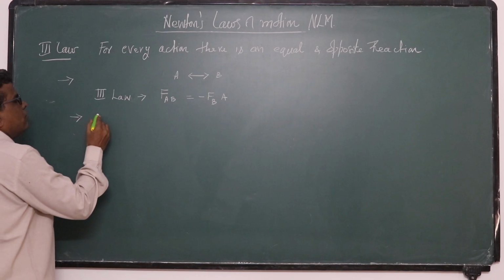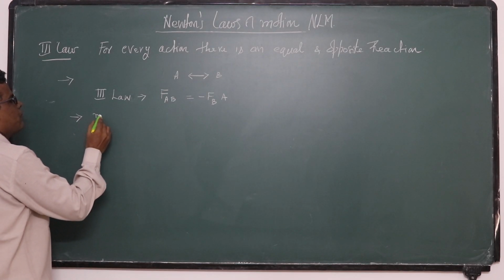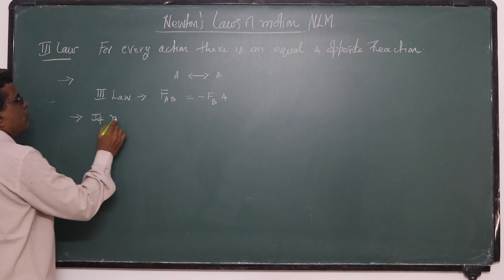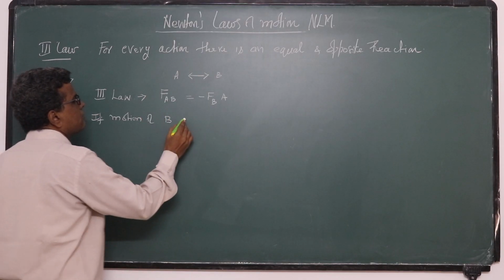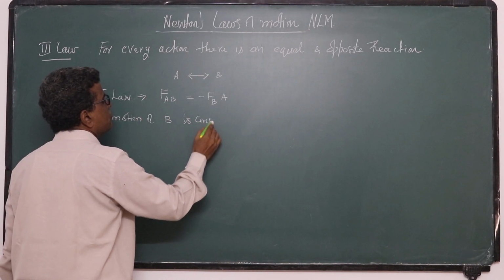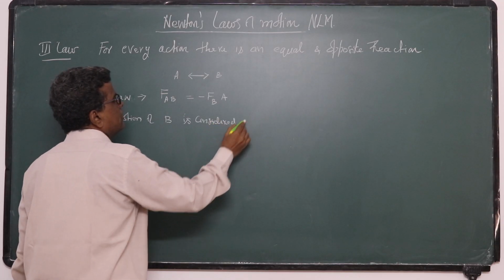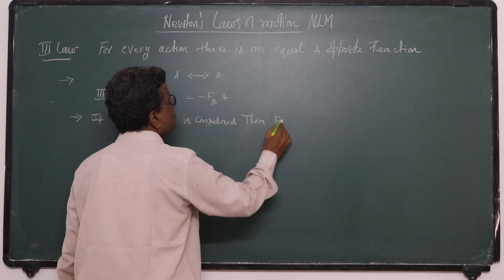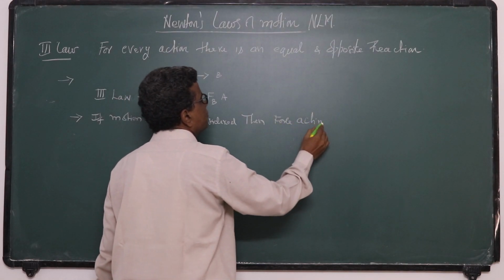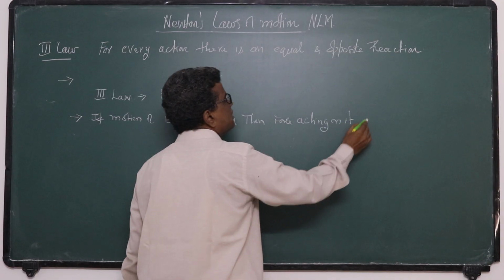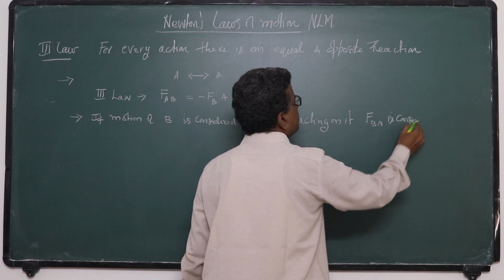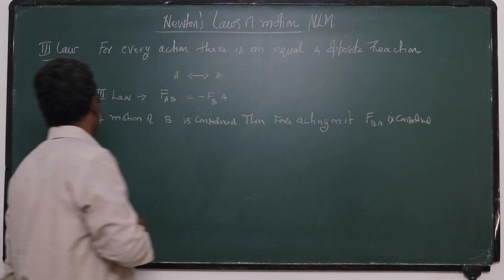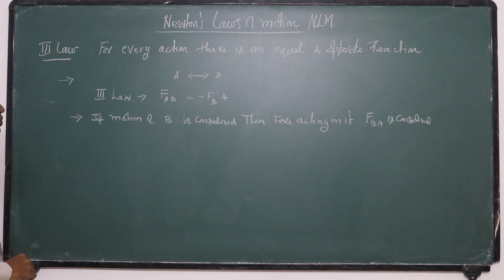If the motion of B is considered, then the force acting on it, FBA, is considered.